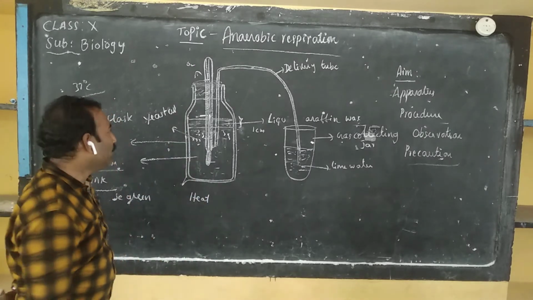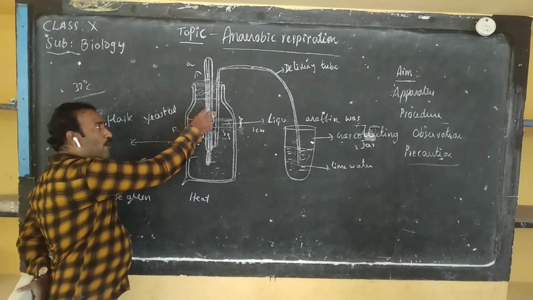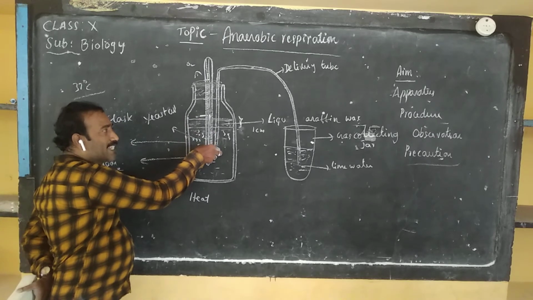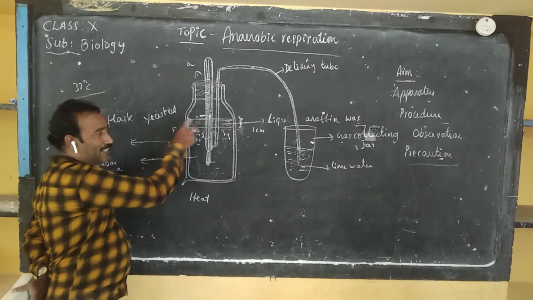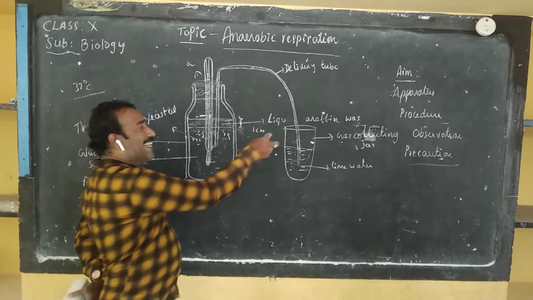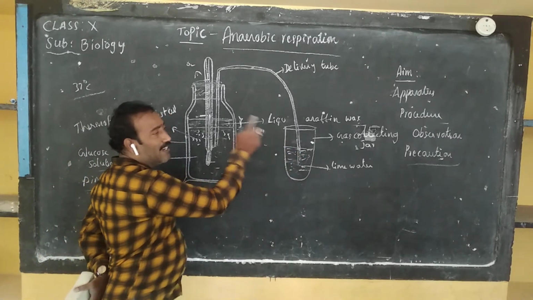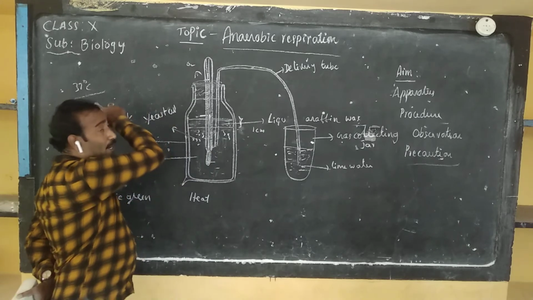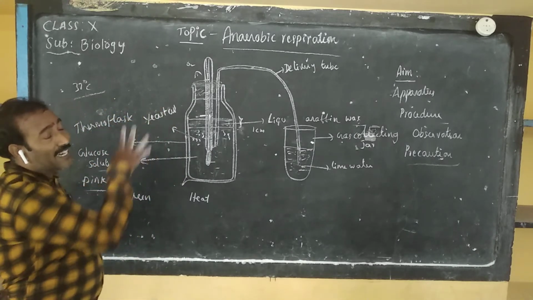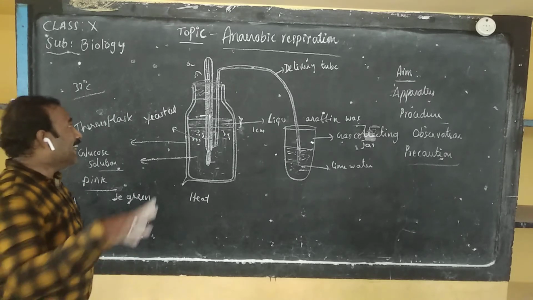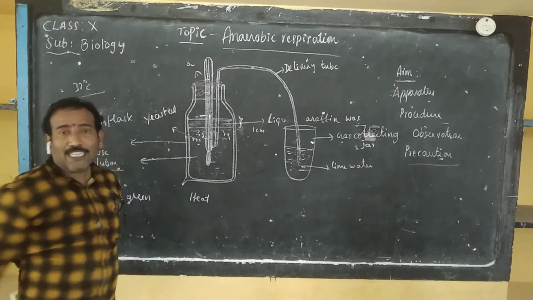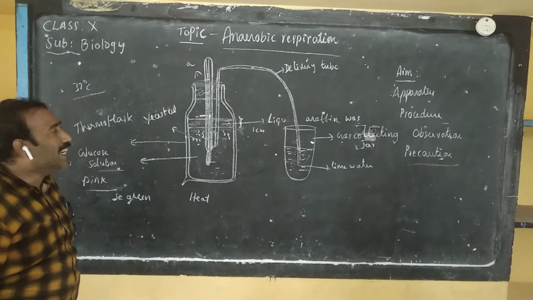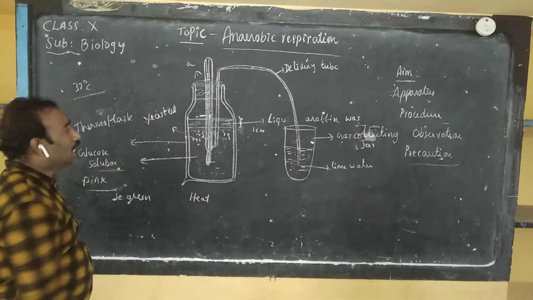What are the precautions? First one is, both this thermometer and delivery tube should be inserted into the thermoflask before the wax is solidified. Second one is the second end of the delivery tube must be dipped in the lime water. Third one is the glucose solution must be heated up to 37 degrees Celsius after the addition of yeast. And the next one is the mouth of the thermoflask must be kept airtight by applying grease and vaseline around the mouth of this flask.